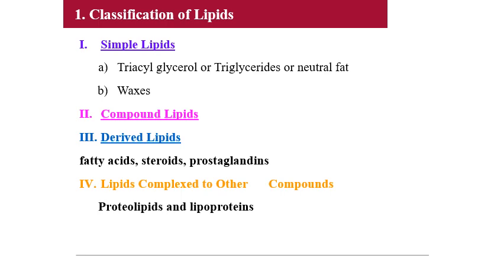Now let's move directly onto the classification of lipids. Lipids are broadly divided into four types: simple lipids, compound lipids, derived lipids, and lipids complexed to other compounds.